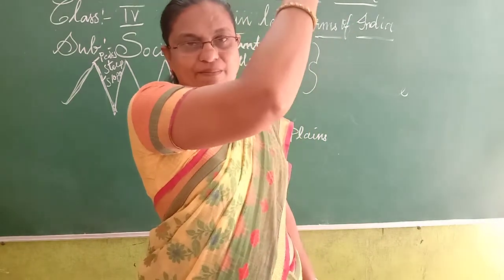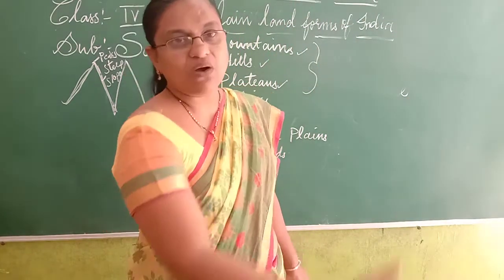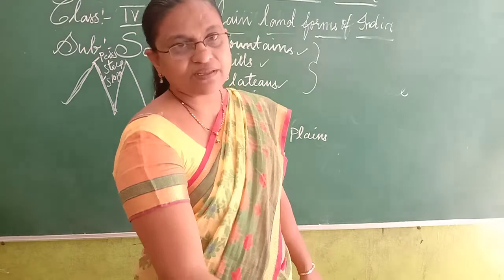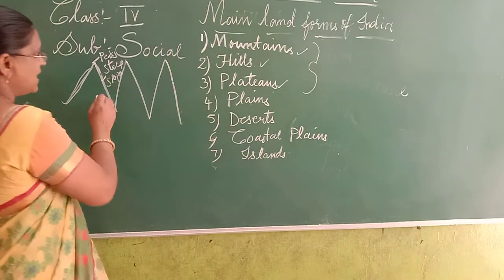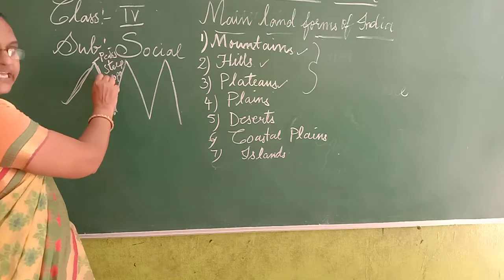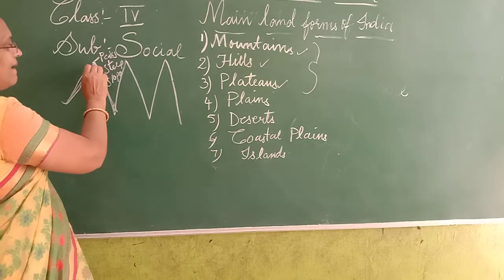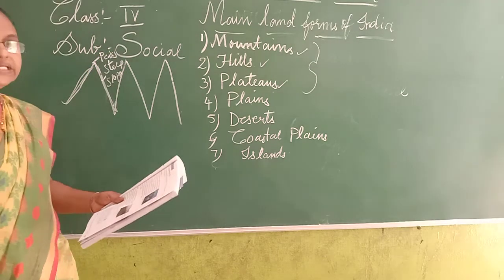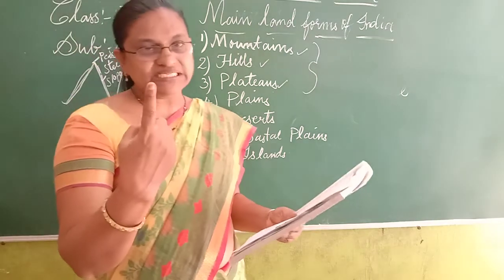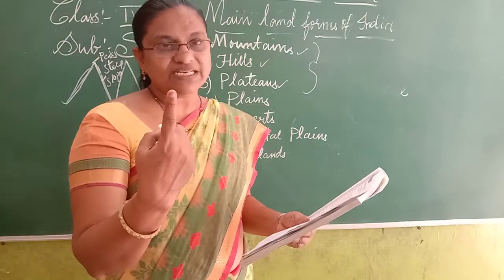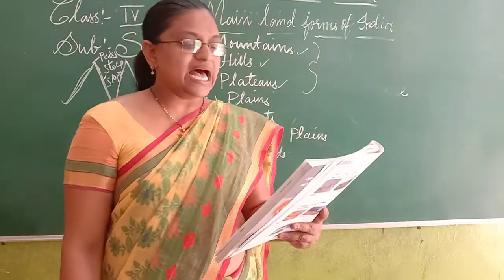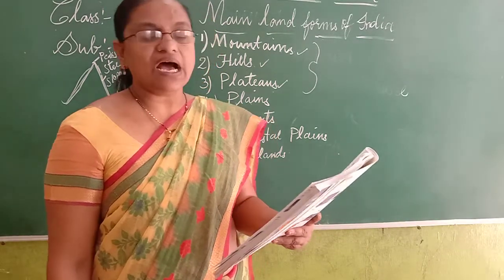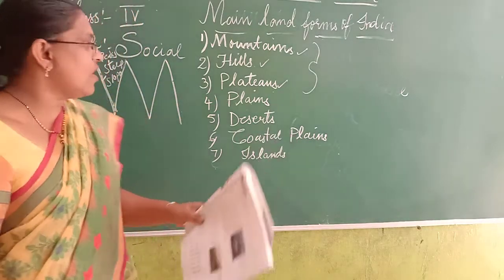When you slide from up to down, that is called the steep. So what do the mountains have? Mountains have steep slopes and the peaks. Peaks means, when you sharpen a pencil, then what will happen? It looks very sharp. That is called the peak.